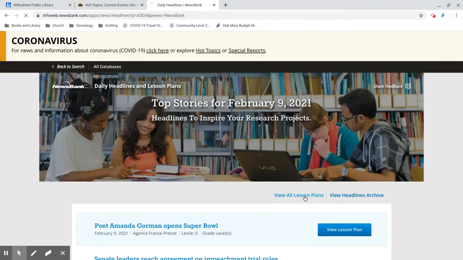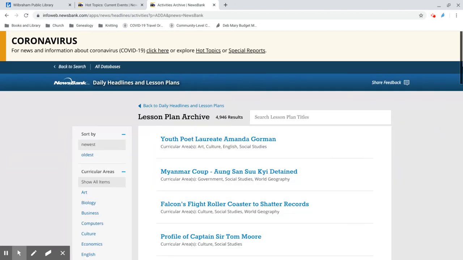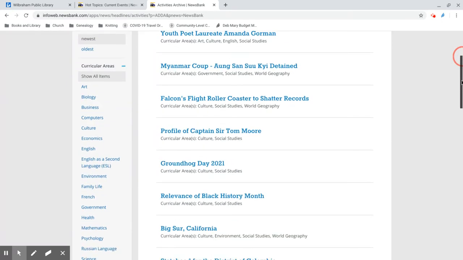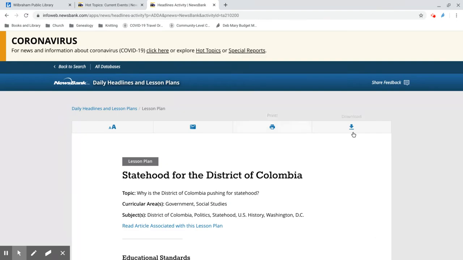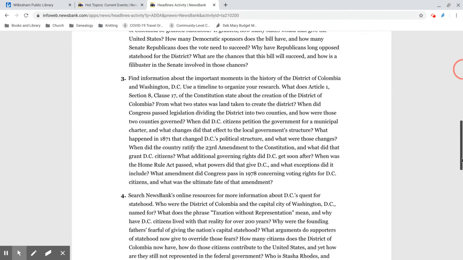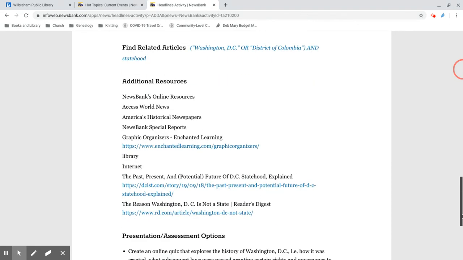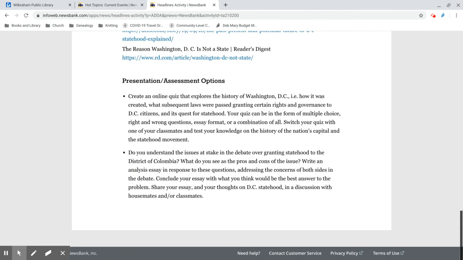If I were to click on View All Lesson Plans, you'll see current headlines given suggested curriculum areas for incorporating them into the classroom. So if I were to click on Statehood for the District of Columbia, it brings me to a plan that outlines the educational standards, gives ideas for questions of what I could ask a class, related articles, additional resources with links if I wanted to follow to these different articles, as well as some assessment options.